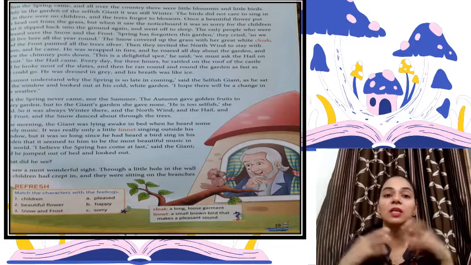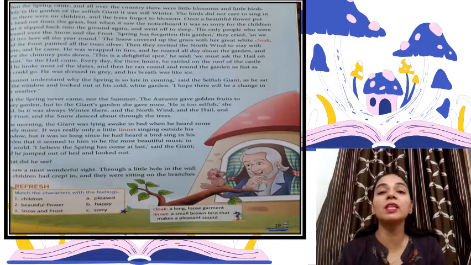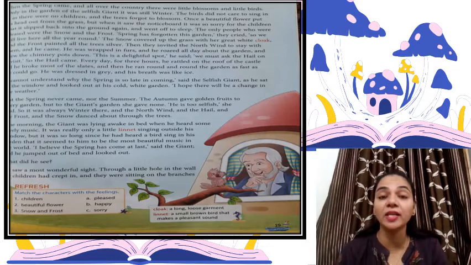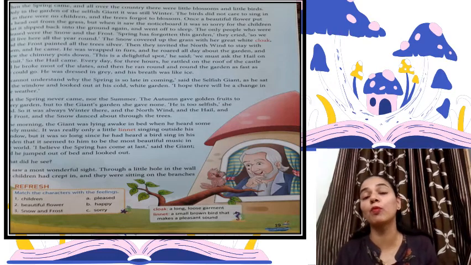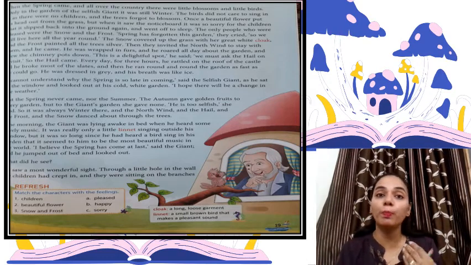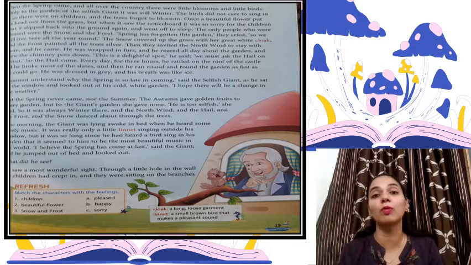So it was falling every 3 hours in a day, right? So it was really cold over the garden, right? Everywhere there was a spring, but here in the garden, nature wanted to punish or teach a lesson to the giant, and hence it was winter in the garden.